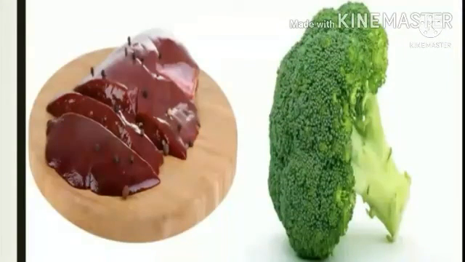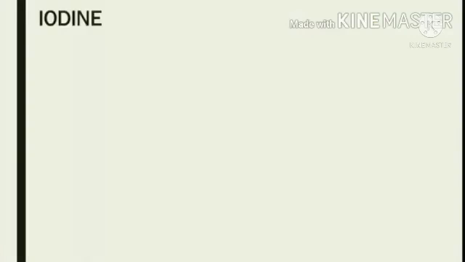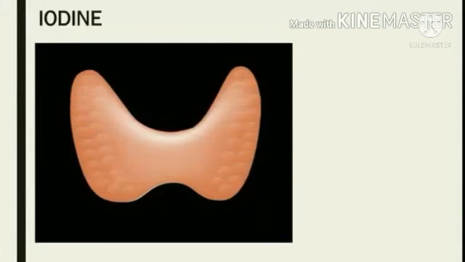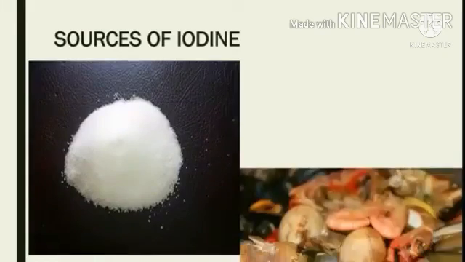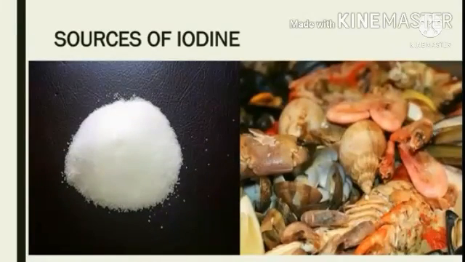Now let's move on to the last micronutrient, which is iodine. So iodine is very much important for the formation of a hormone which is known as thyroxine. Thyroxine is an important hormone which is needed to regulate the metabolism. Lack of iodine in our diet will lead to a condition known as goiter, which leads to swelling in the neck region. The sources of iodine are iodized salt and seafood.